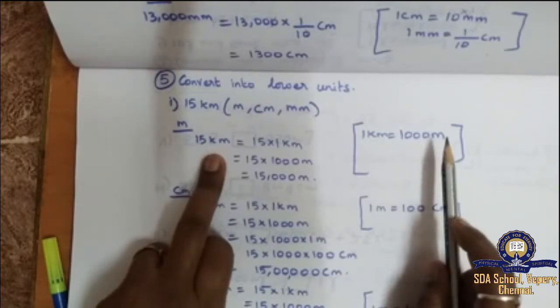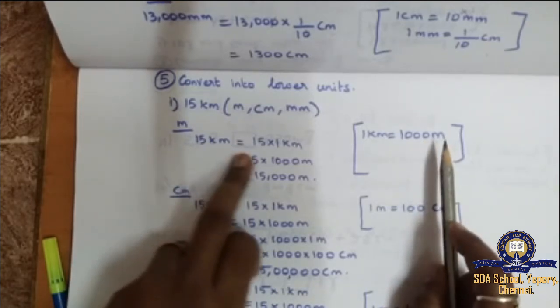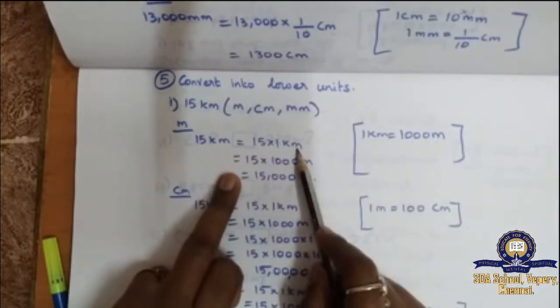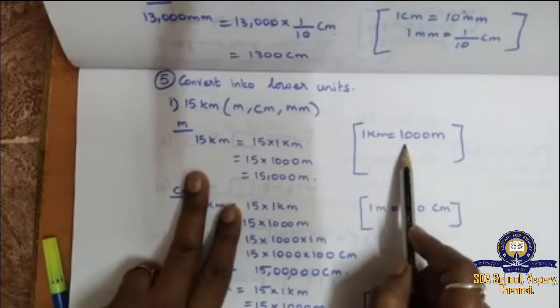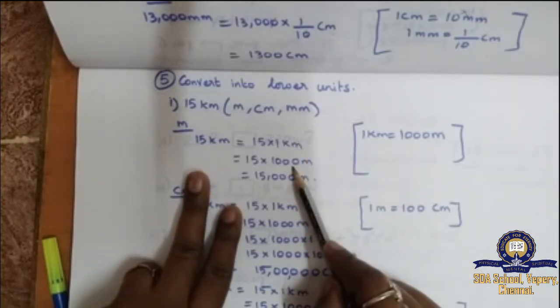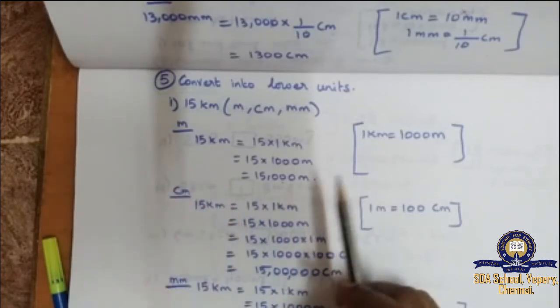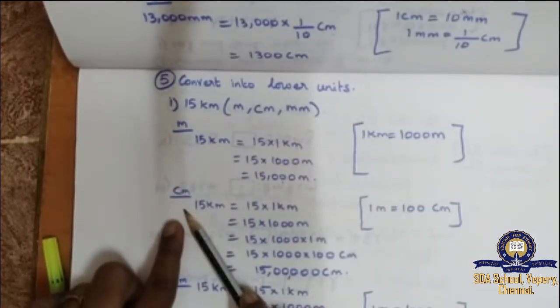1 kilometer is equal to 1000 meter. So instead of 15, I write 15 into 1 kilometer. I need to change only the meter, so instead of 1 kilometer I have written 1000 meter. 15 into 1000, 15,000 meter. Next I am going to change into centimeter.